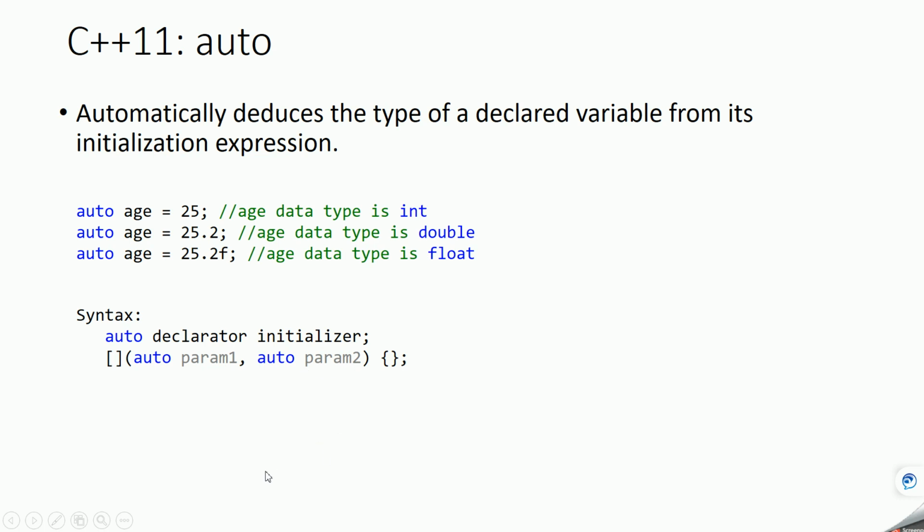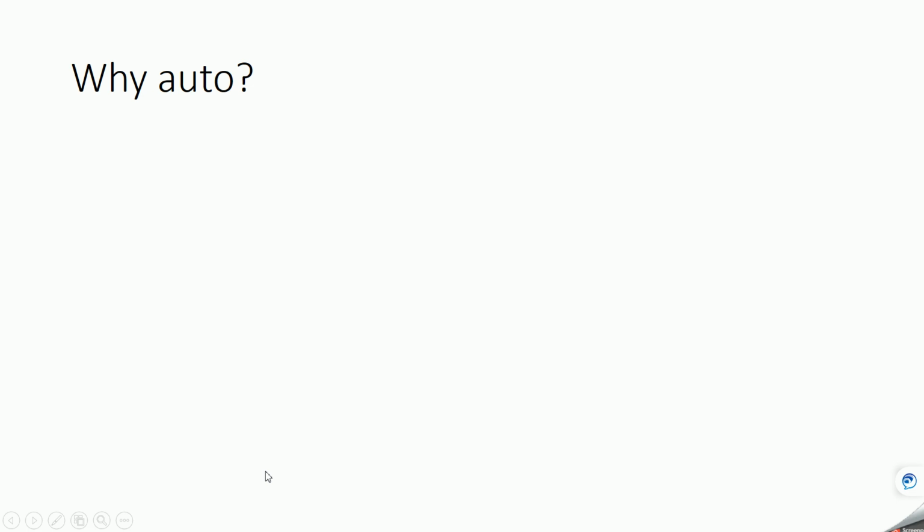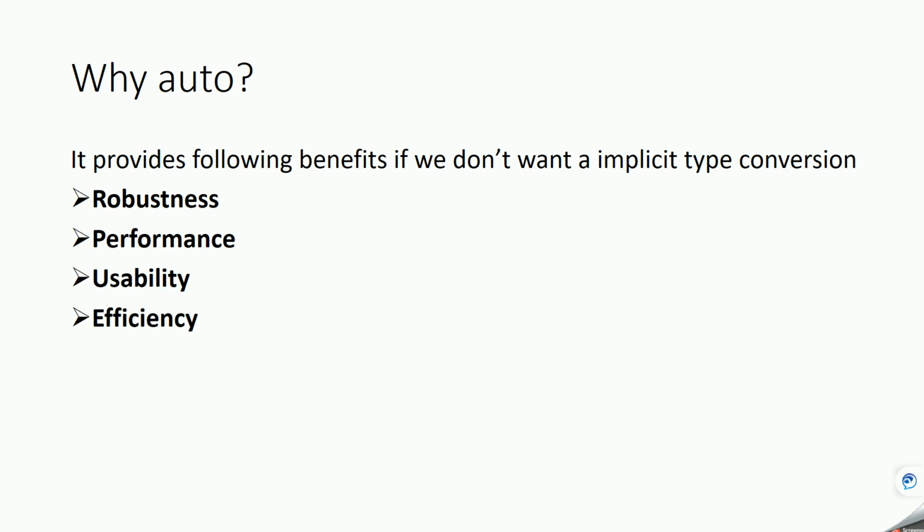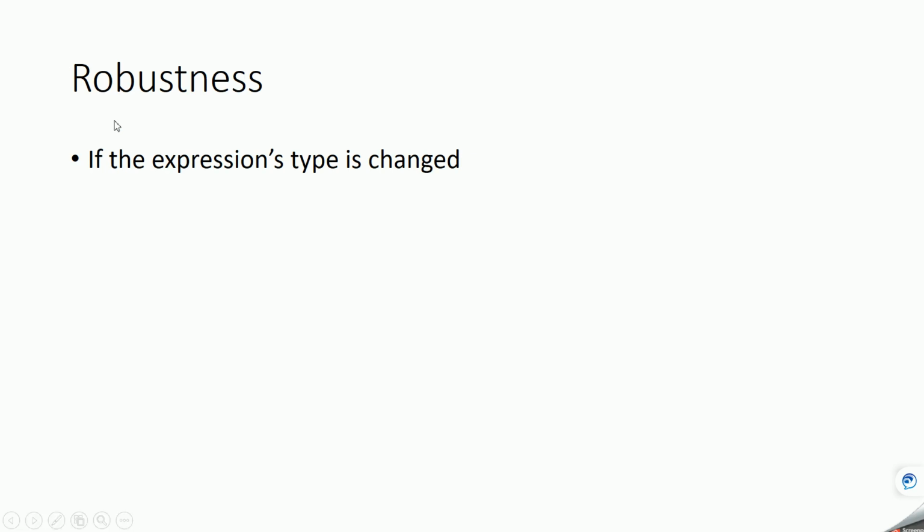Okay, so let's see why you have to use auto. Auto will give you some benefits when you don't want implicit type conversion, and we'll see what implicit means in upcoming slides. It will give you robustness, then performance, then usability, and then efficiency. These are the benefits that auto will give. Okay, let's see each of them one by one. The first one is robustness.